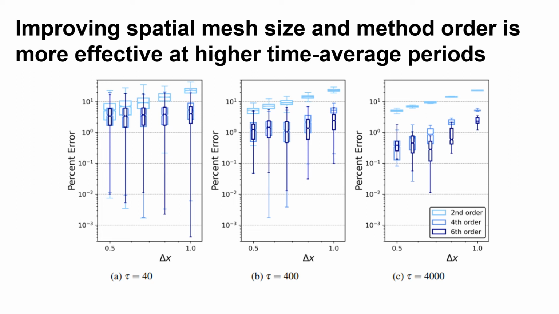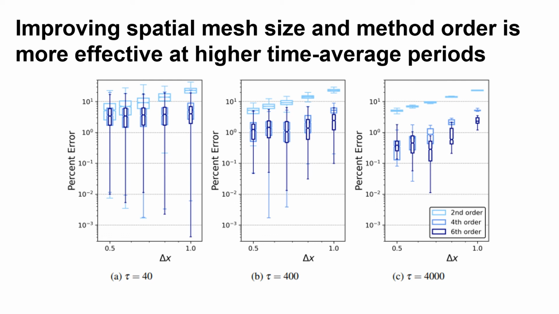Focusing now on the higher order methods, in the left-hand plot, where the time average period is lowest, we see that the error stays roughly constant with respect to mesh size for these methods, indicating that standard error dominates. In the middle plot, we start to see the mesh size have an effect. Finally, in the right-hand plot, spatial discretization error seems to dominate for the fourth order method across most mesh sizes, as illustrated by the continued decrease in error for that method as mesh size decreases. By contrast, the sixth order method appears to stop improving by around the third step size, at which point standard error again dominates.